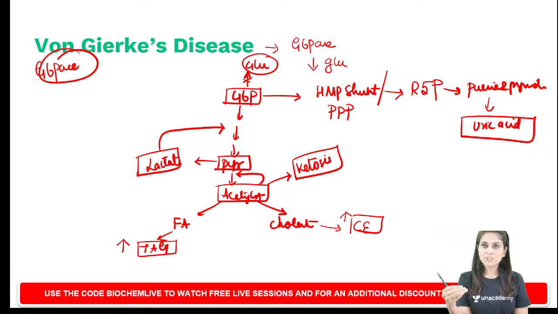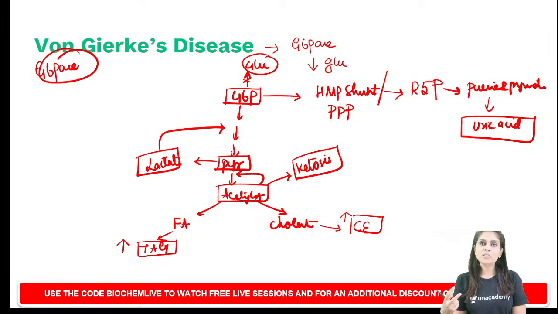Acetyl-CoA inhibits the PDH complex, so pyruvate gets converted to lactate. So there is lactic acidosis. Lactic acid inhibits glycolysis. At one point, glucose 6 phosphate will not be able to enter into glycolysis also, so glucose 6 phosphate gets into the HMP shunt. Through the HMP shunt, what do you get? You should remember the HMP shunt is otherwise called the pentose phosphate pathway because it acts as a source of pentose phosphate, which is ribose 5-phosphate. Ribose 5-phosphate is like a foundation based on which you build all nucleotides.